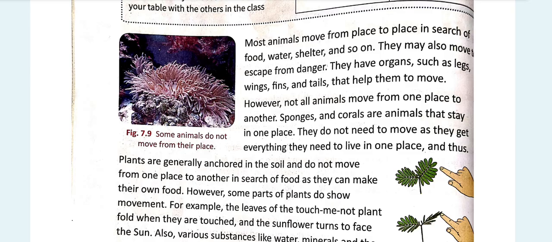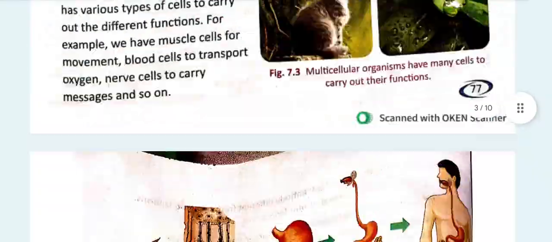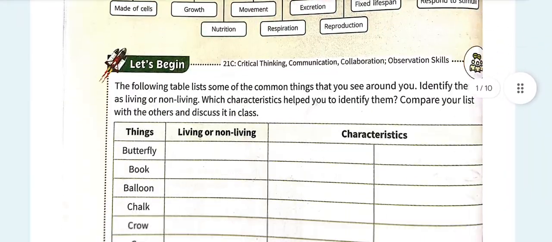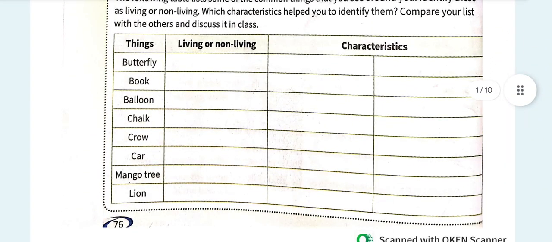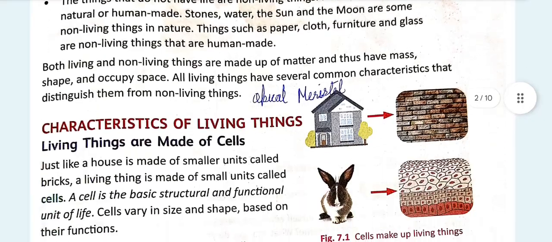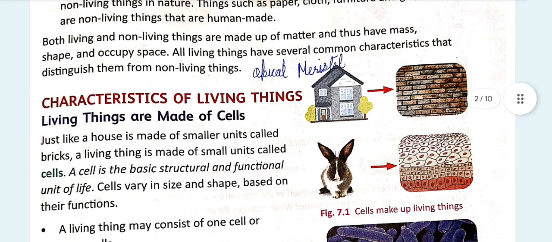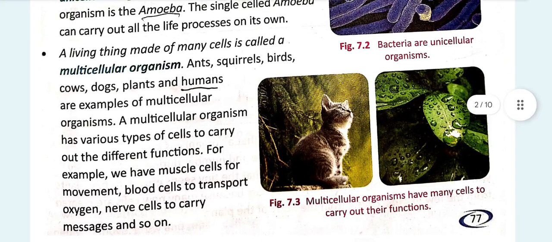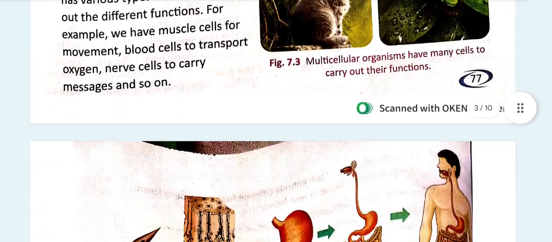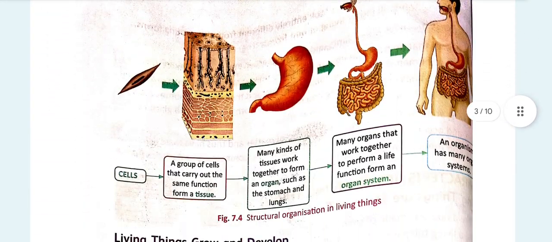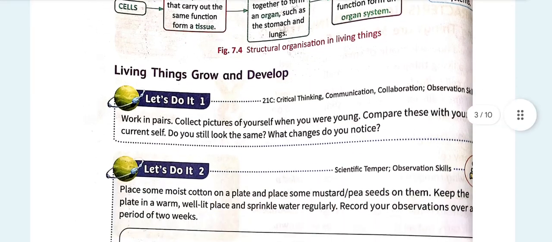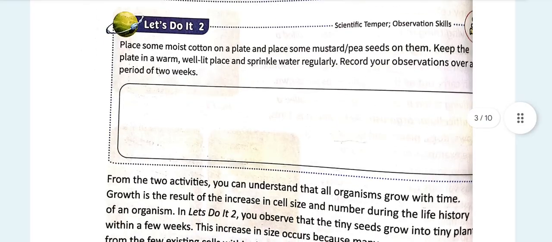Well, let's revise everything that we have learned. First, we differentiated living and non-living things, and then we learned about their characteristics, and then about unicellular organisms and multicellular organisms, then about cells, tissues, organs, organ systems, and an organism.